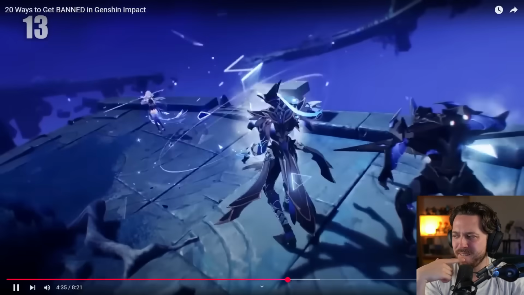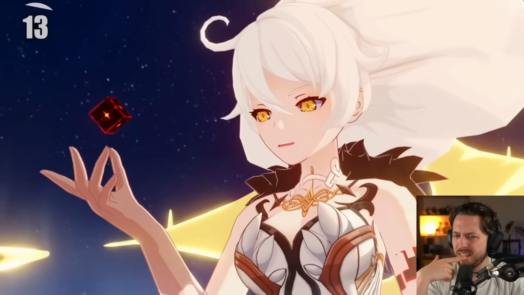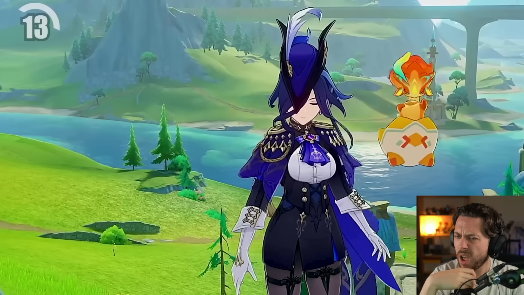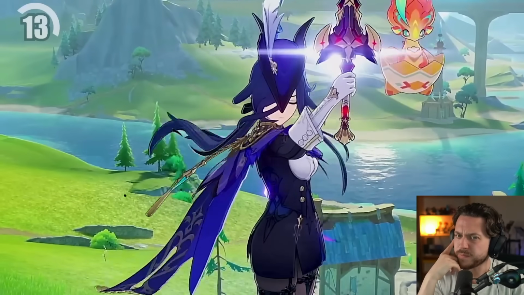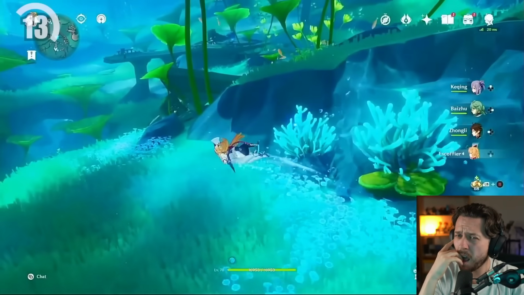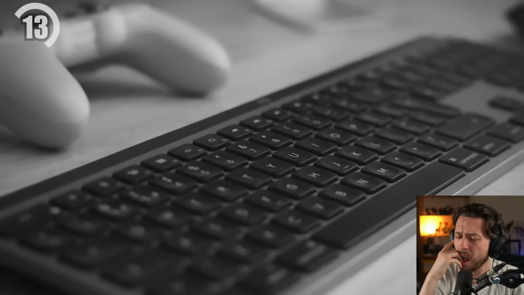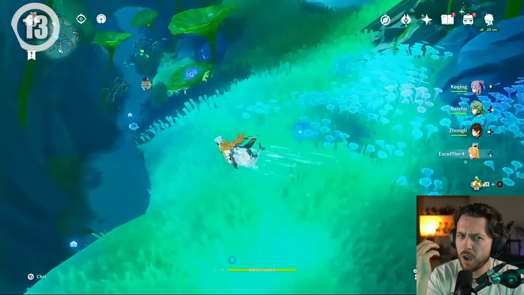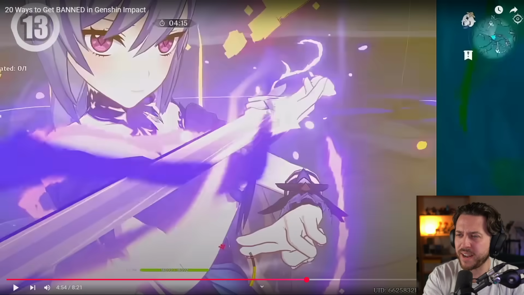Number 13, using unsupported controllers. This one is a bit tricky, but you are not allowed to use unsupported controllers in Genshin Impact. What does this mean exactly? Using something that doesn't automatically connect to your device. For example, say you play on mobile, but you somehow hook up a mouse and keyboard to your phone. In Hoyoverse's eyes, that is not allowed and you will be banned. Why? What advantage are you gonna get over other players? This makes no sense to me. I get it for FPSs and stuff where there's a net positive advantage to using a different controller type, right?